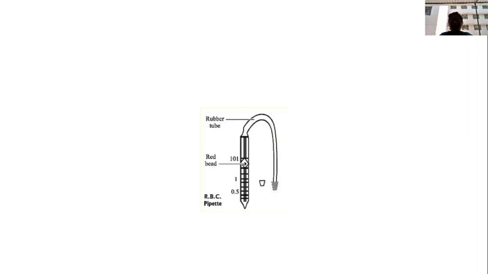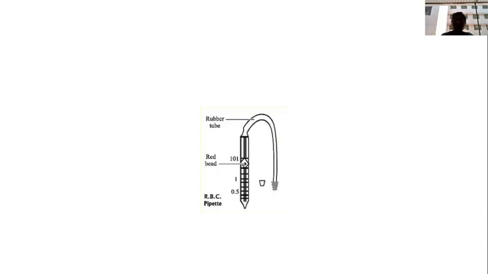In the RBC pipette, at the bottom the 0.5 and 1 marks are there. At the top the 101 mark is there. In between is the RBC bead. The purpose of the RBC bead is to mix the blood and diluting fluid. It has a rubber tube to collect the blood and at the same time the RBC diluting fluid.